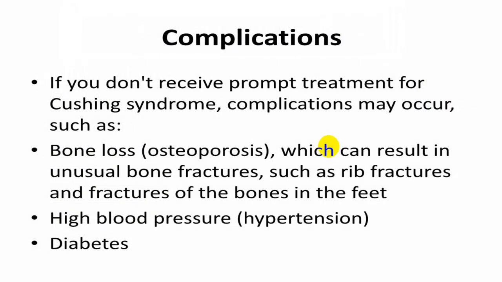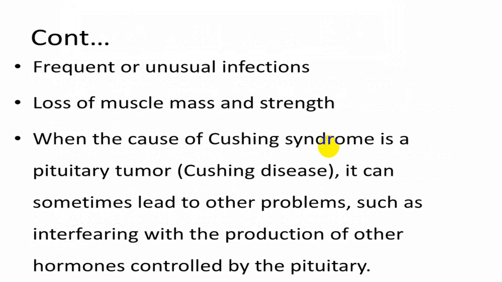So osteoporosis, hypertension, diabetes, very common. Recurrent infection, proximal muscle myopathy. Also there will be a lot of conditions like amenorrhea, infertility, etc.